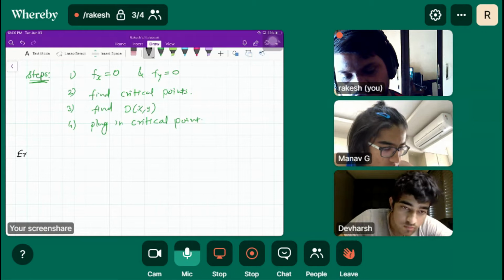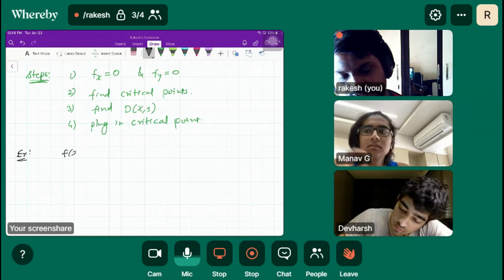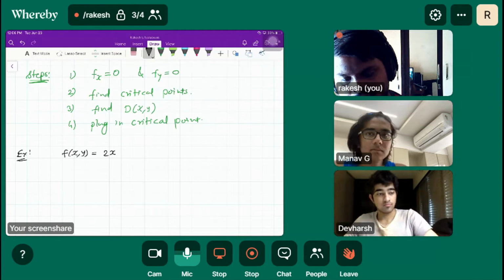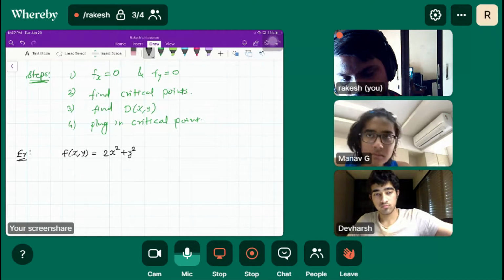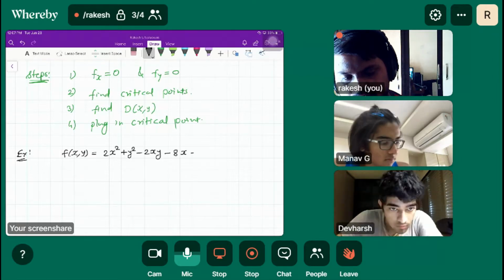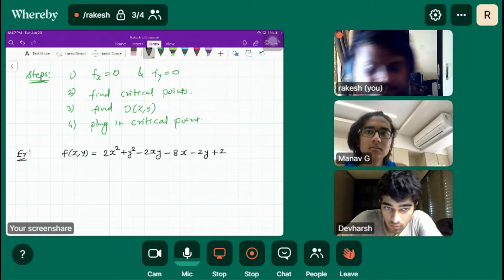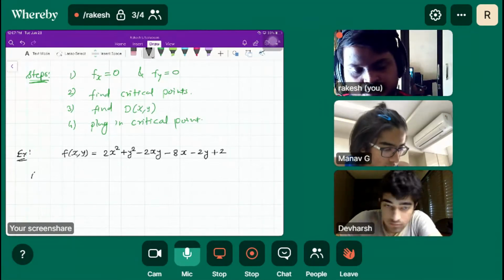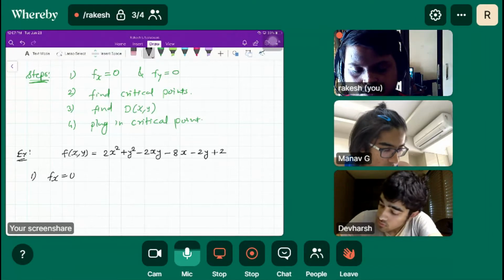Now, the first question is f(x, y) = 2x² + y² − 2xy − 8x − 2y + 2. So just let me know the first step. fx is equal to 0.